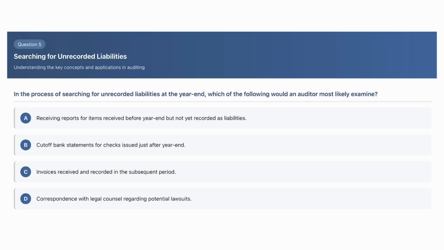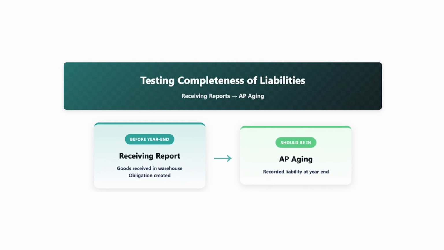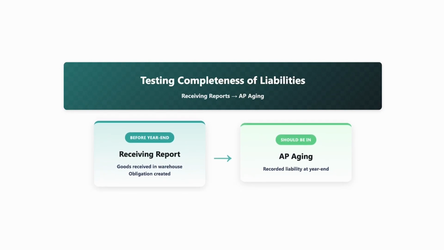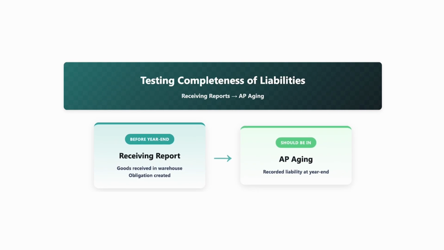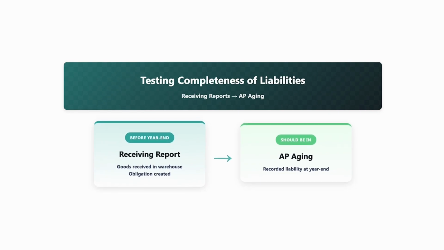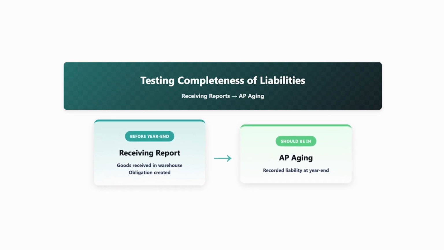This next question is about searching for unrecorded liabilities. In the process of searching for unrecorded liabilities at year-end, which of the following would an auditor most likely examine? So we're talking about accounts payable and the company under-reporting them. The best way to see whether we have unreported liabilities is to see what obligations we have and whether we actually recorded those in our year-end AP aging or not.